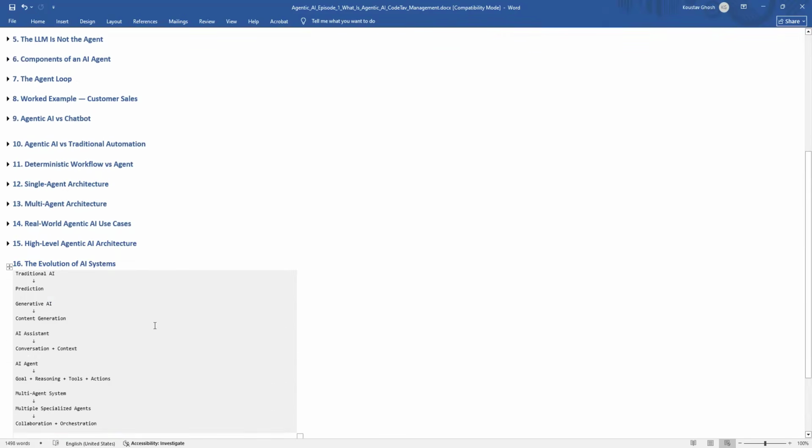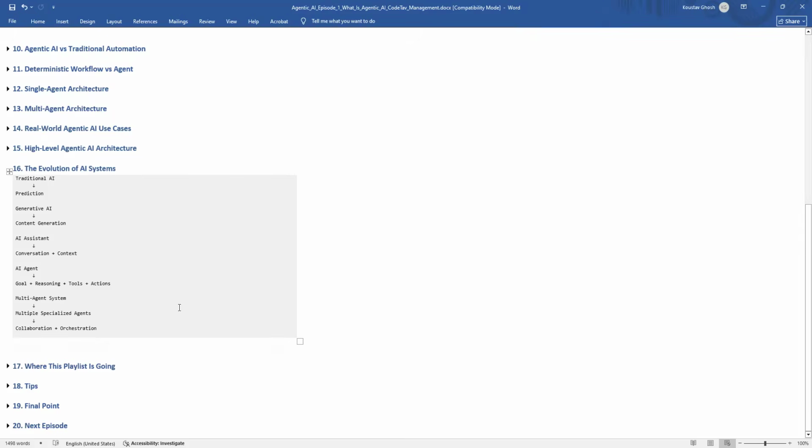Okay. So next, we will understand the evolution of AI systems. Let's summarize the evolution. First of all, I have told you about traditional AI, where I give the input and it gives the prediction. Next is generative AI. Through our prompt, we give something and it generates some content like text or picture or video. Next is AI agent.